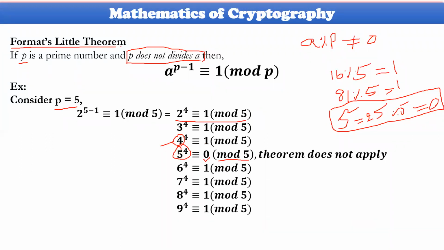Why should it be taken into consideration? While implementing cryptographic algorithms, you don't have that much time to evaluate the algorithm. So that is why you have to use these kind of functions to evaluate very simply. That is the basic point where you have to take Fermat's little theorem into consideration.